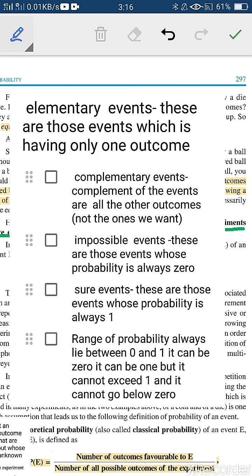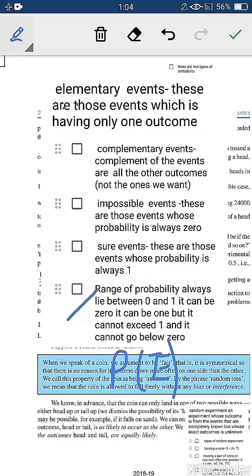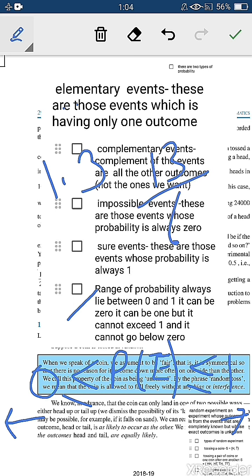Moving with the next definition, the range of probability always lies between 0 and 1. If I denote the probability of an event, that is always less than or equal to 1 and greater than or equal to 0. It can never go below 0 and it can never exceed 1, right? It cannot be 1.1, 1.3 or 13 by 6. The denominator cannot be smaller than the numerator.